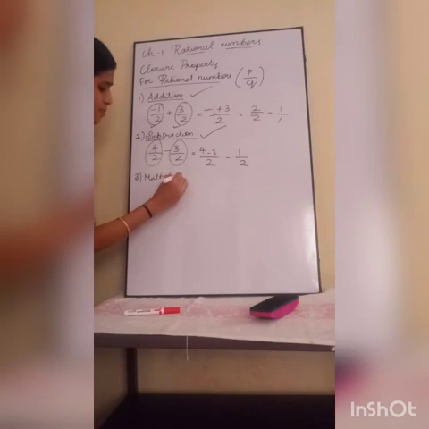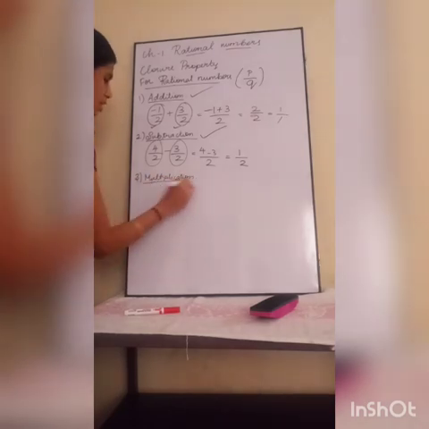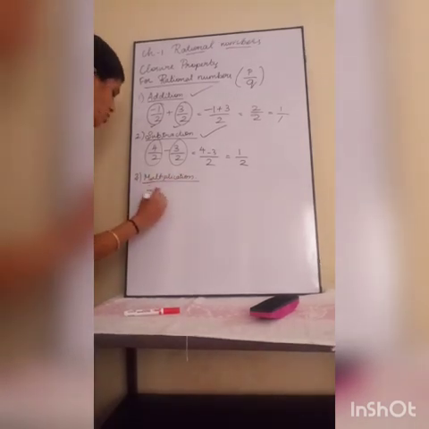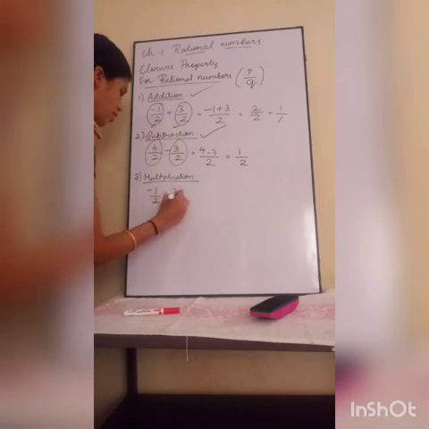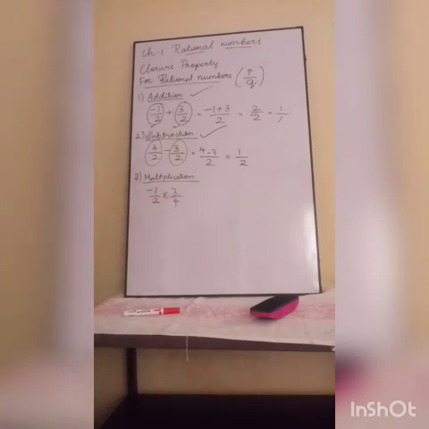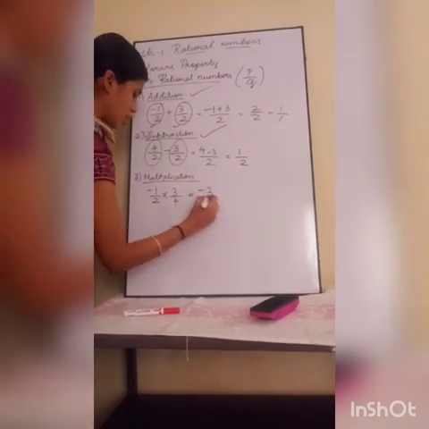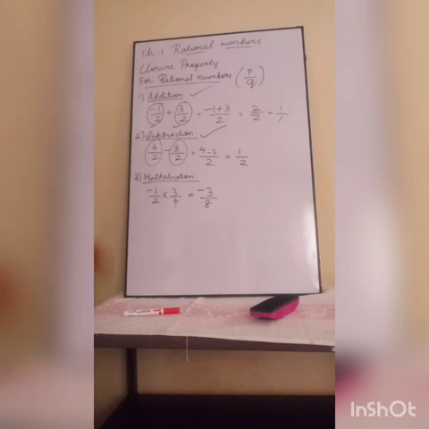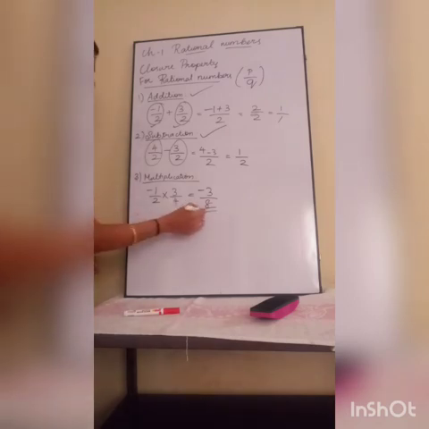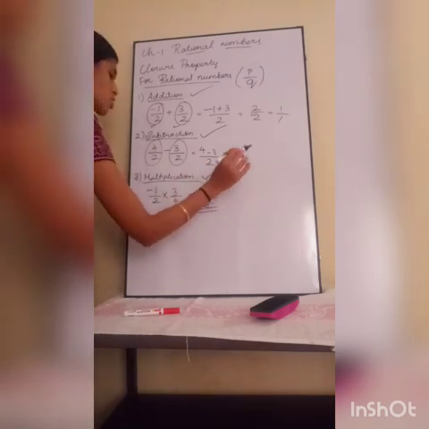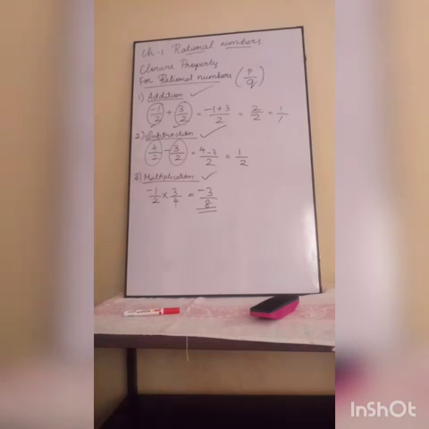Okay. Next, our multiplication. I am taking two rational numbers here. Minus 1 by 2 into 3 by 4. These are two rational numbers, right? This one has a negative sign, this one has a positive sign. So what you will do? Minus 1 into 3, minus 3. 2 into 4, 8. Minus 3 by 8 is also a rational number. So rational numbers are closed under multiplication.